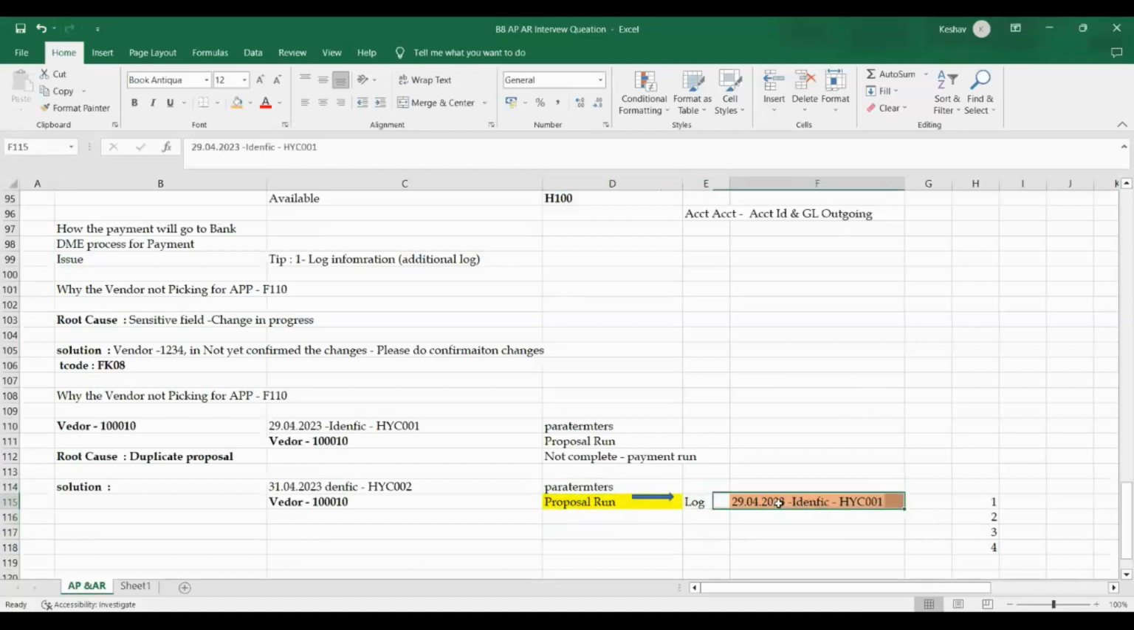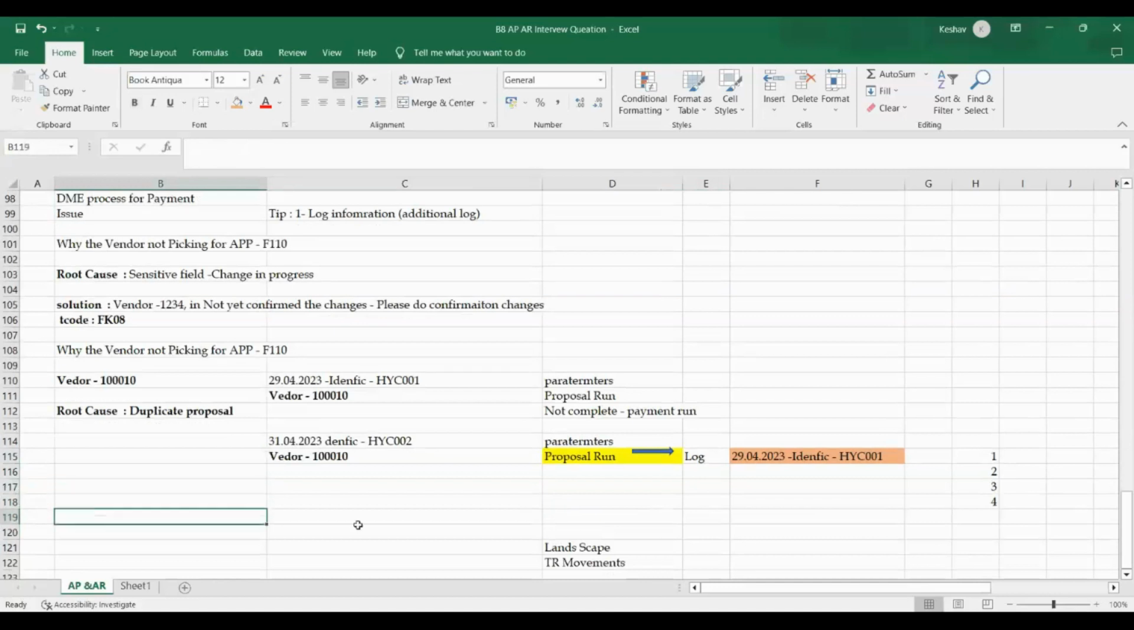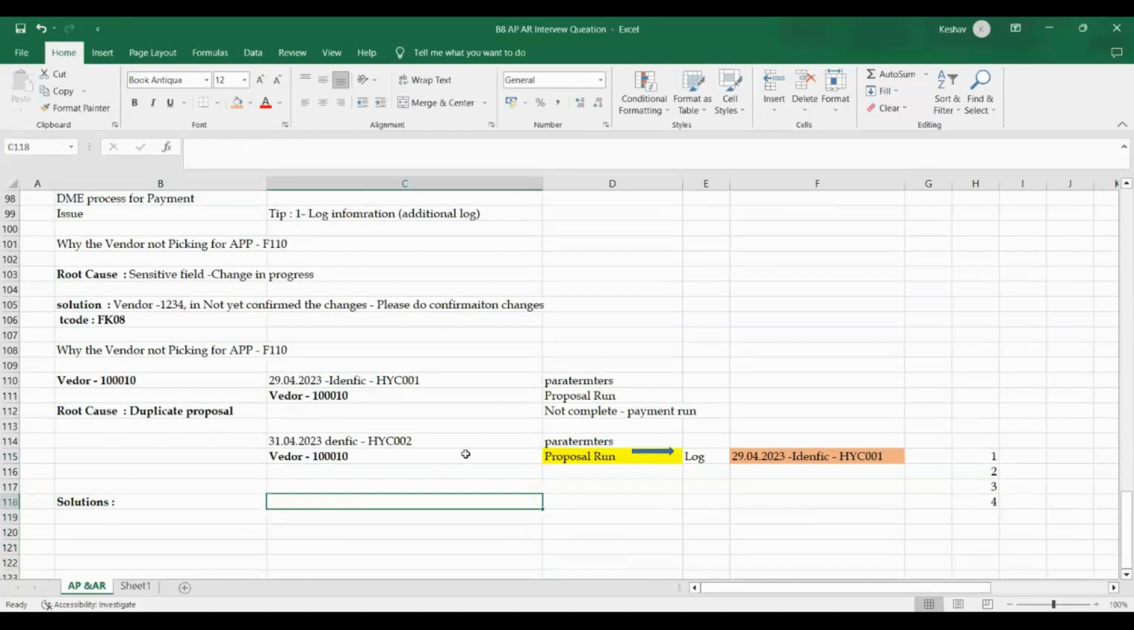This way we need to identify the cause. Now, what is the correct solution? We have to clear the proposal and parameters both. Delete, simple, without confusion. So delete for both. There is a smart way also, but what you can do is delete both the proposal